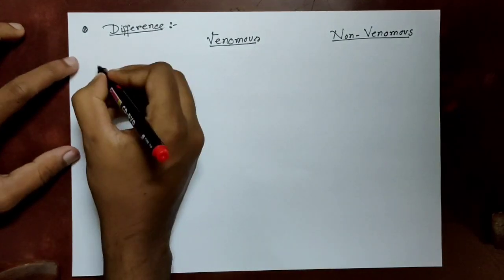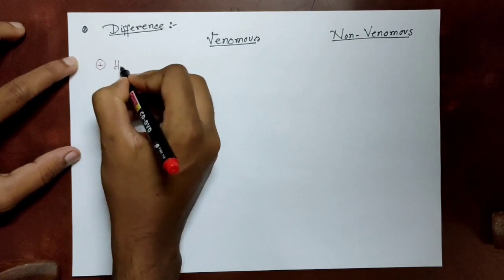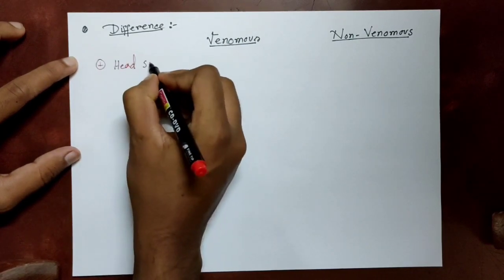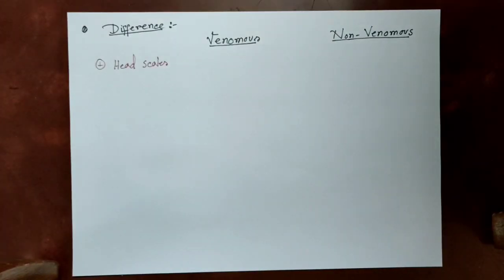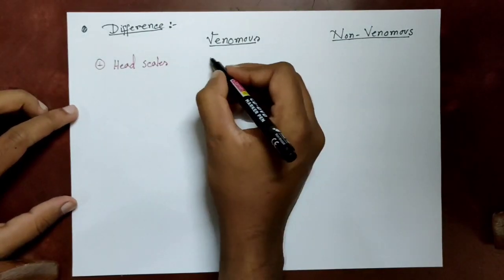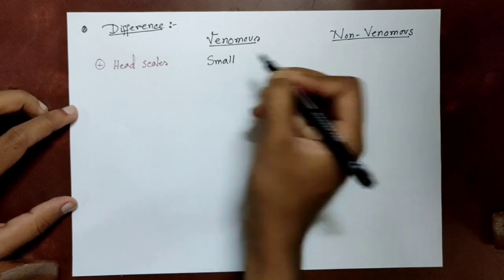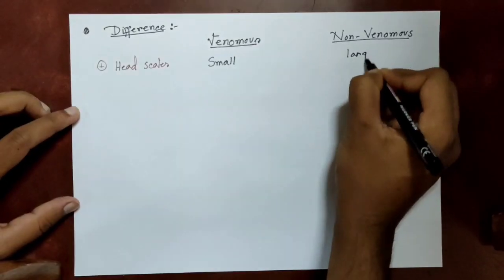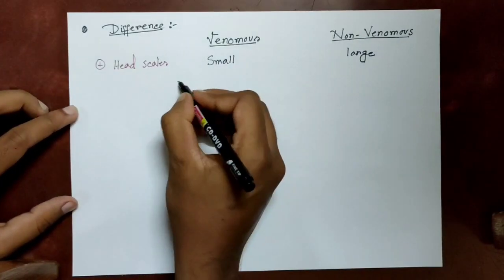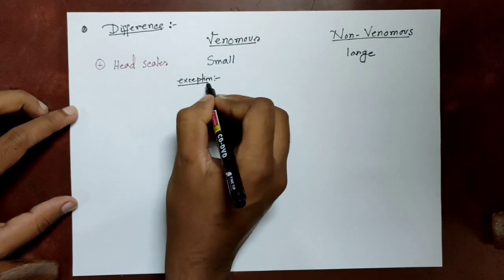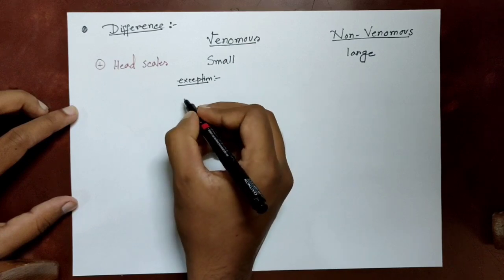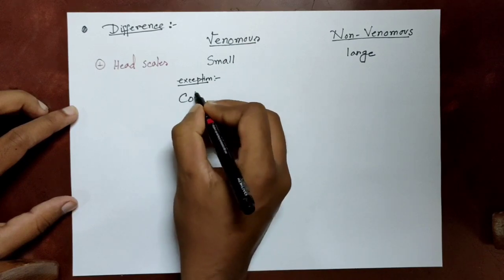We can differentiate them by several points. First is head scales, the scales found on the head. In venomous snakes, the head scales are smaller. In non-venomous, they are larger, but there are exceptions. In cobras, kraits and pit vipers, which are venomous, larger scales are found.